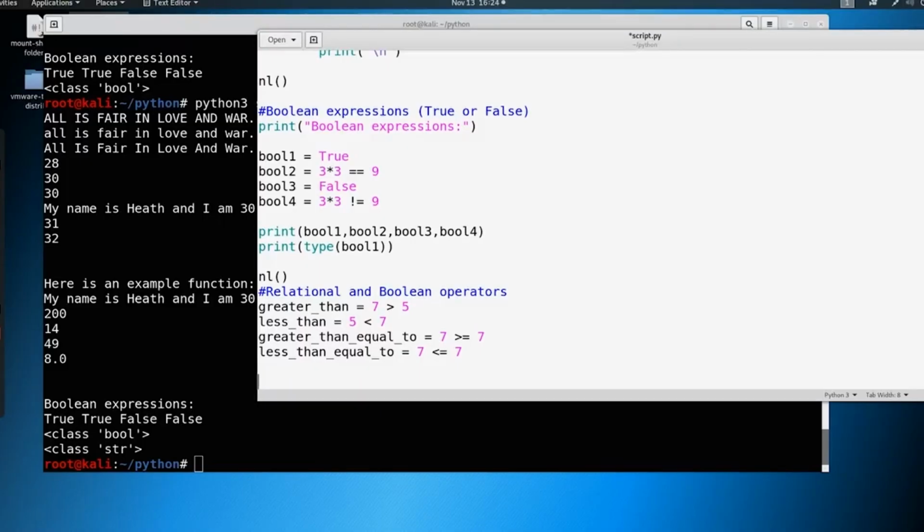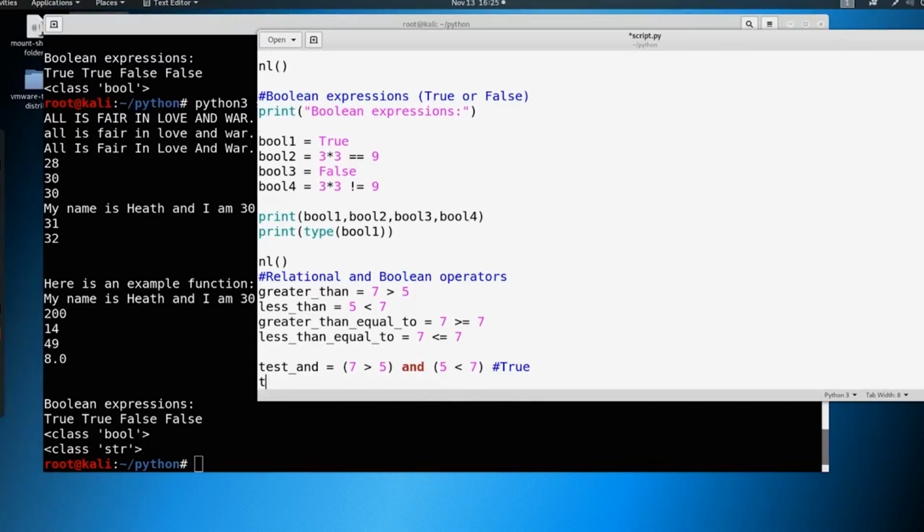So there's other things that we can add in here. So what if we bring in multiple operators? For example, we could say test, and you can call this whatever you want. So what if we say 7 > 5 and 5 < 7? So we see here that this is true and this is true. That would make this entire statement true. So we could say true here.